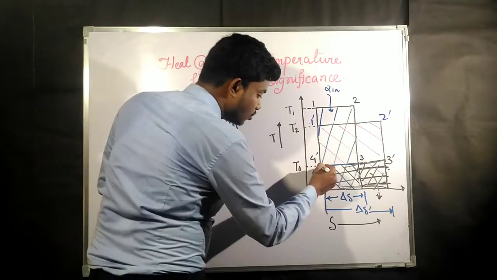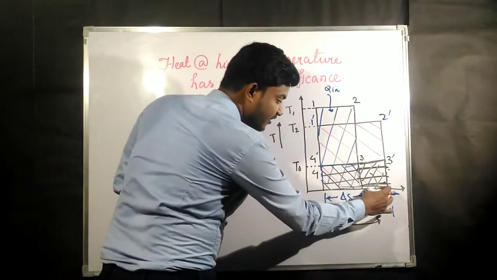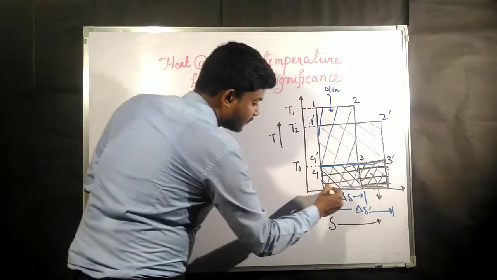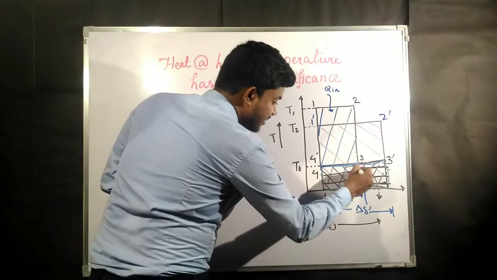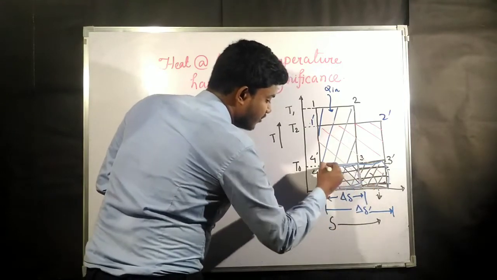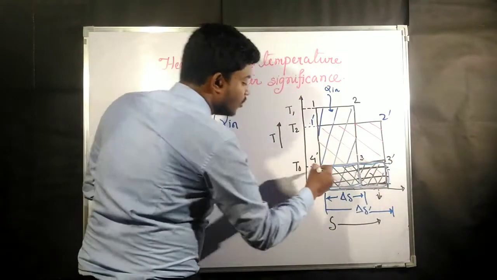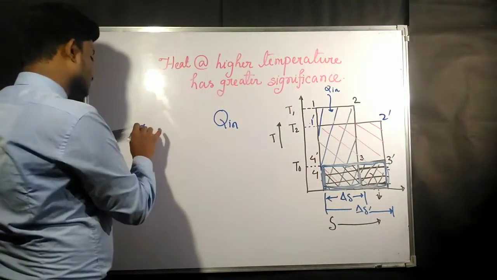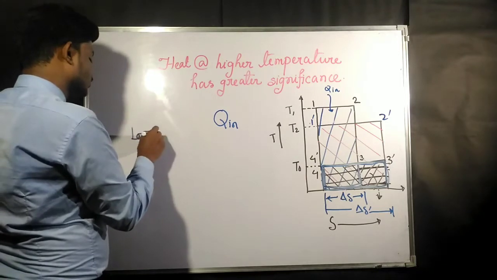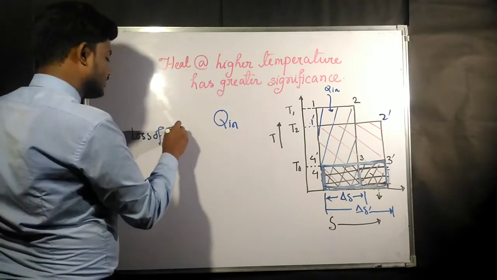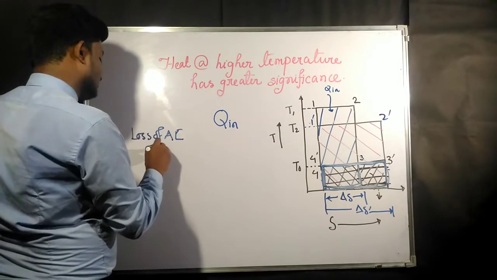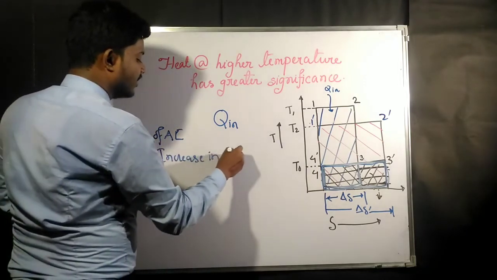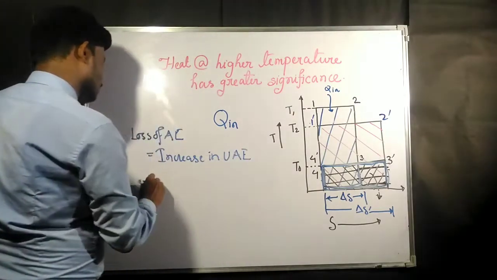That means the increase in unavailable energy is what we get when we subtract this area from this total area. So what will be the value of this area? That means the loss of available energy, or increase in unavailable energy. What is it going to be?